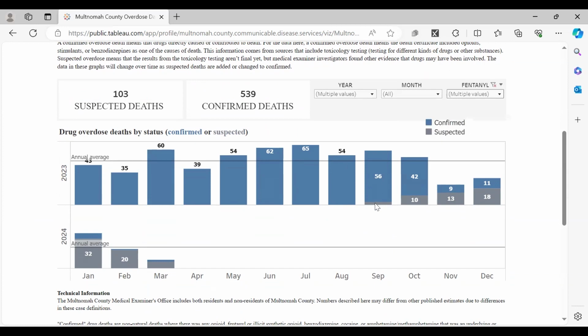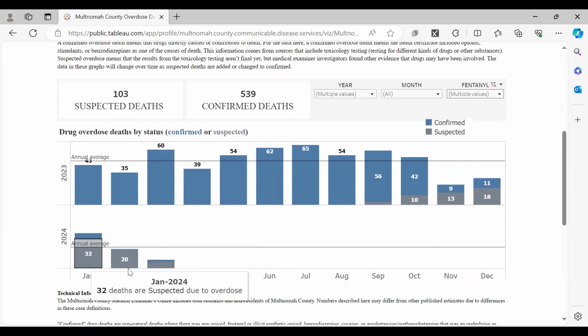We still have some suspected deaths back in September 2023. As those are finalized, they turn to blue. If they end up not being confirmed, then they will be removed from these data and they would not be seen here anymore. But they would be potentially considered in the other category if they were not fentanyl specific, but a different kind of overdose. So you can see as we get to more recent months, we have higher proportions of suspected compared to confirmed.